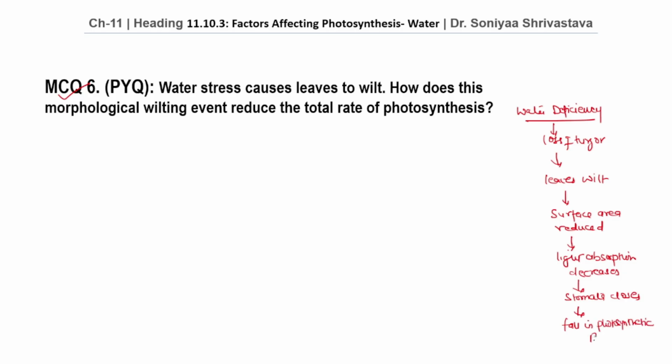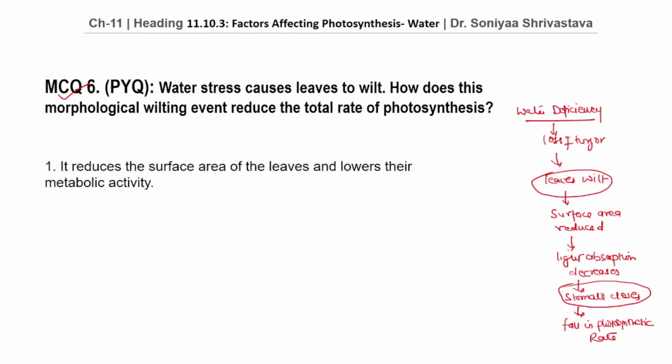rate. Student, water stress affects photosynthesis in more than one way. Besides causing stomatal closures, it also causes leaves to wilt. A wilted leaf loses its broad and expanded shape, reducing the effective surface area available for photosynthesis and thus lowering the overall metabolic activity.